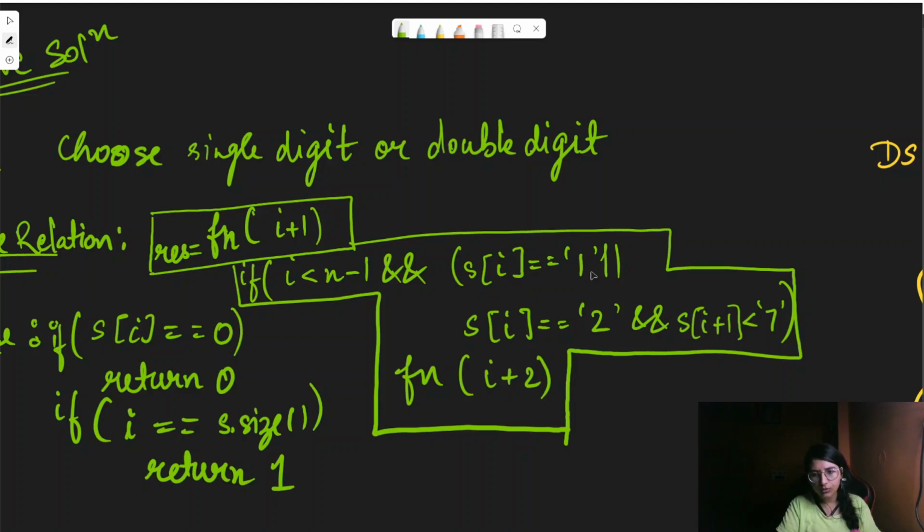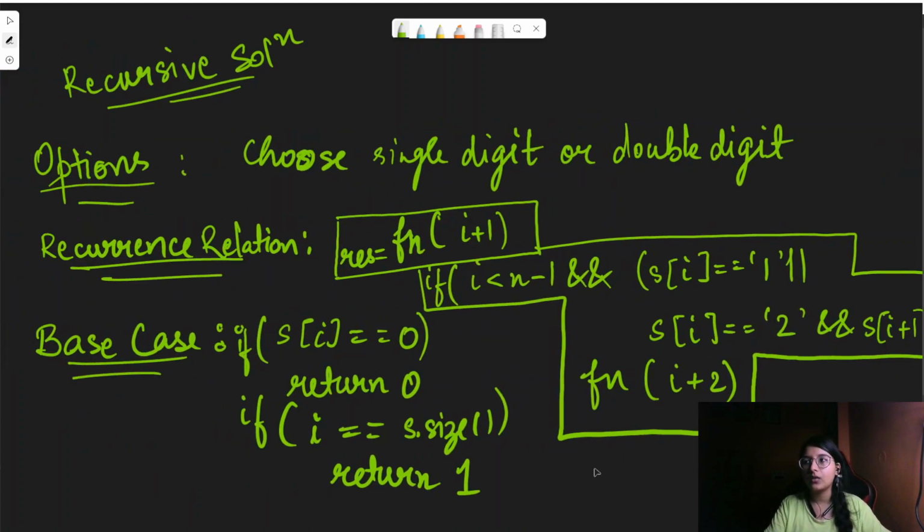There is no issue, because when it is 1, then the next digit can go from 0 to 9. But if it is 2, then the second digit is required to be less than 7, because we have letters till 26 only. So this is the if check which we are required to write.